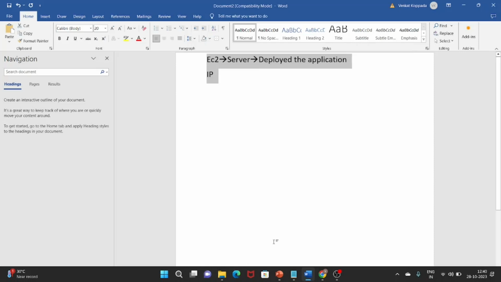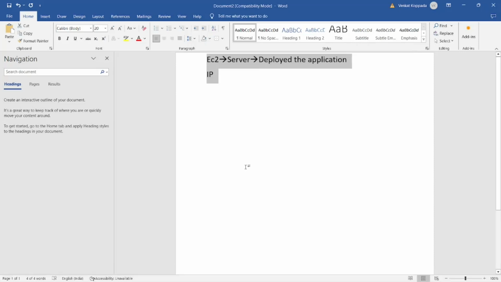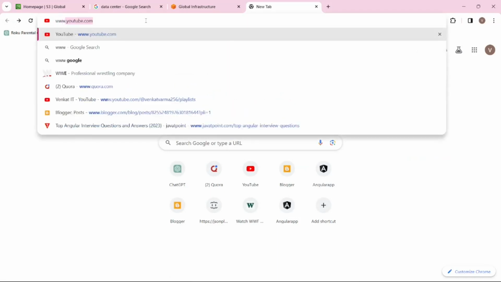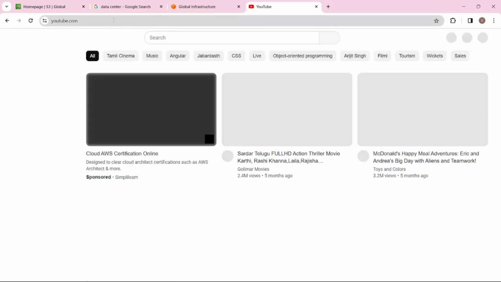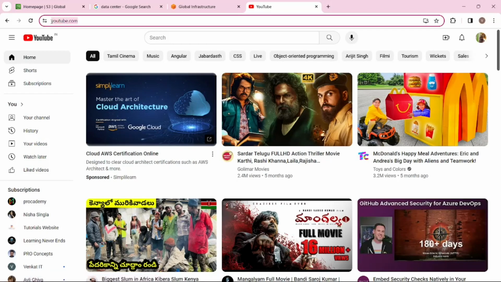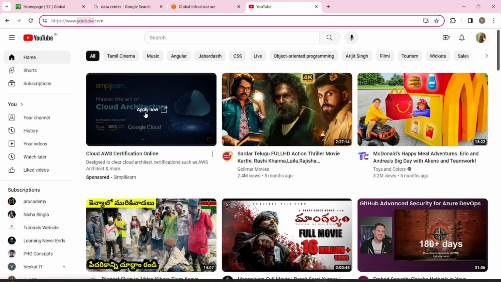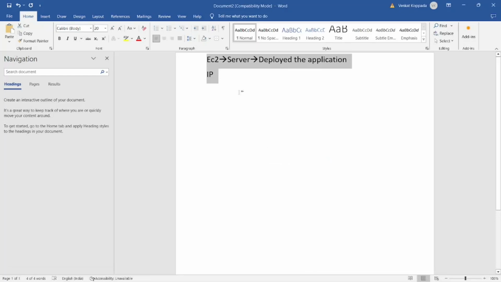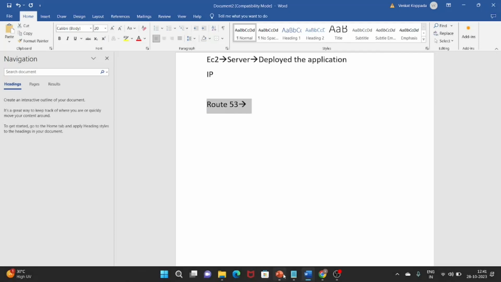But in real time, instead of using an IP address, we will be using the domain name, right? Suppose you go to youtube.com. Here I will type www.youtube.com. So here I am using the domain name to connect to YouTube instead of an IP address. In the same way, if I want to connect to my application with the domain name instead of the IP address, then we have the Route 53 service. This will map the IP address to a specific domain name. So for this purpose, we have to make use of Route 53.